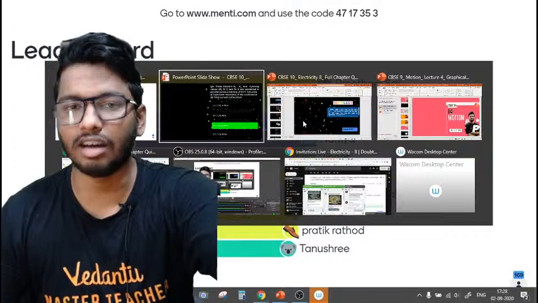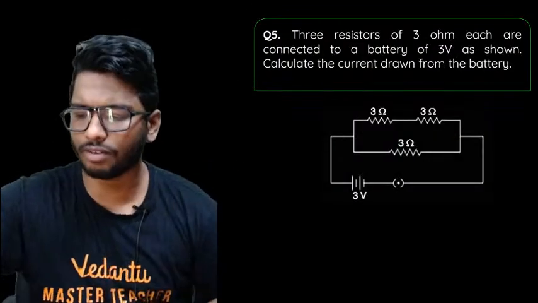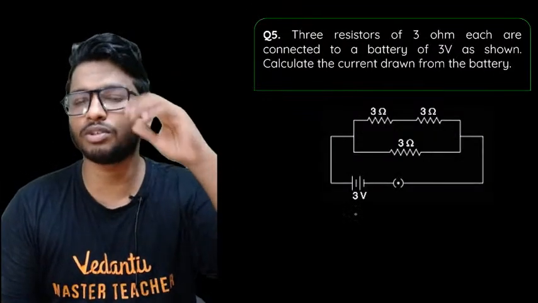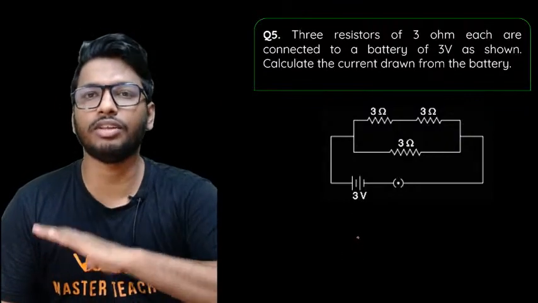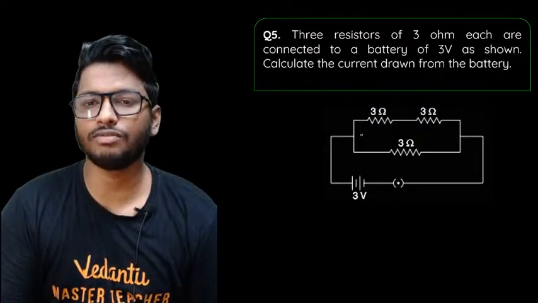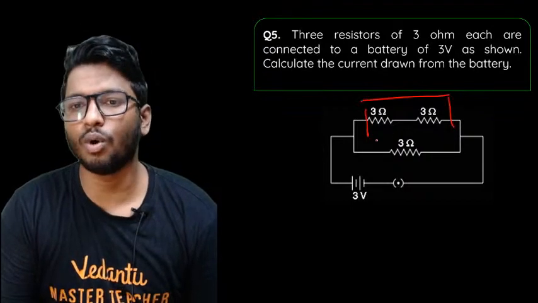With that said, let us try to solve this question as well. It's a very straightforward question. You're supposed to find out what is the current flowing through the circuit. So first of all, find out the equivalent resistance. These two are in series, so add them both up.